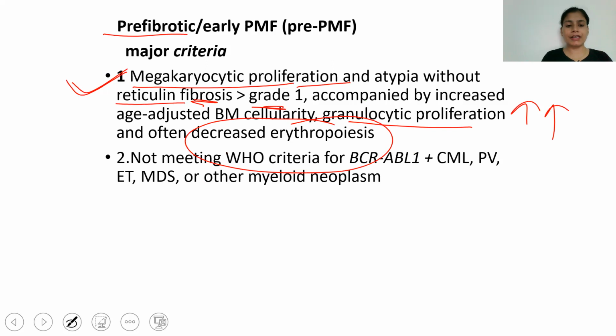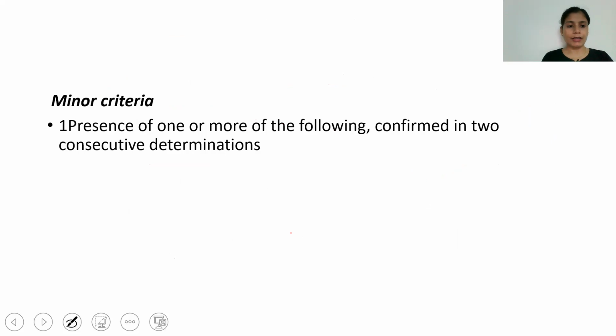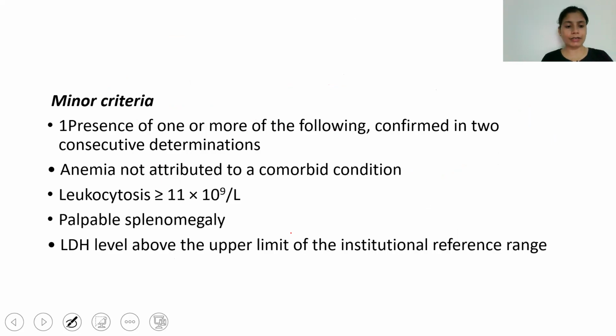The other feature is that they should not meet the WHO criteria for other MPN. The number 3 major criterion deals with the presence of one of these mutations. And the minor criteria are: anemia not attributed to a comorbid condition, leukocytosis more than 11,000 per microliter, palpable splenomegaly, or LDH level above the upper limit.